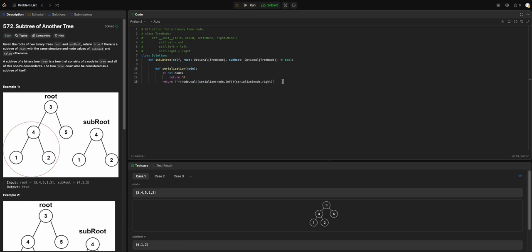Here, we serialize the root node into a root string, and we serialize the subroot into a subroot string.